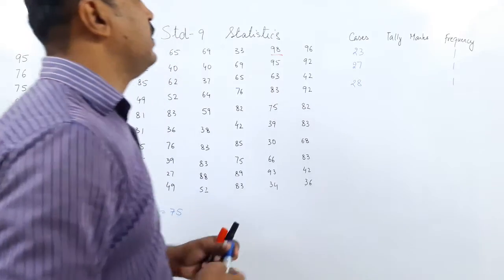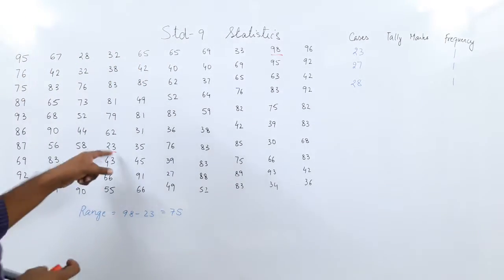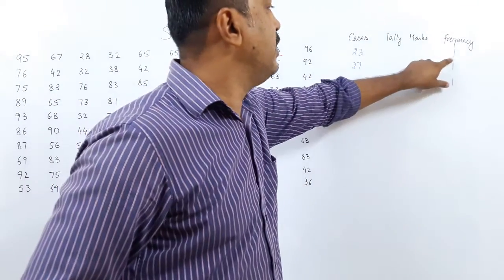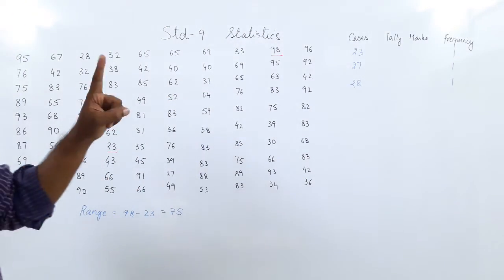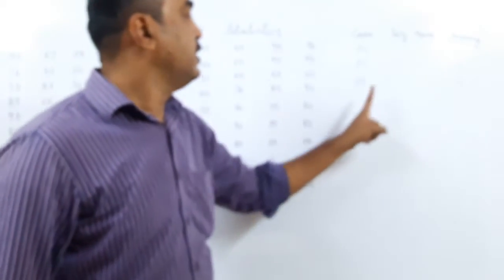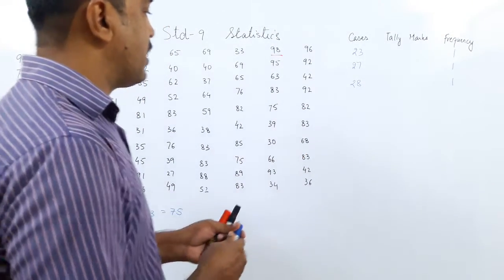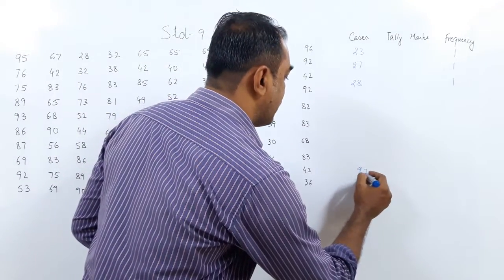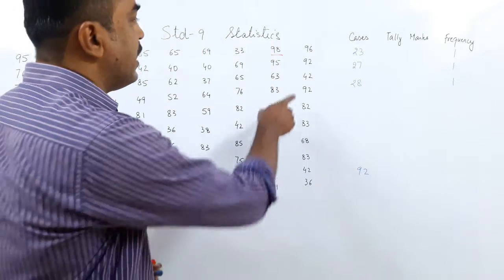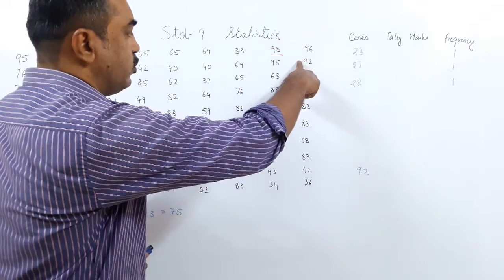Now what does frequency mean? 23 has occurred only once, so the frequency is 1. 27 is 1 because it has occurred only once. 28 has occurred only once. But if we look at 92, this is the example. You can see 92 one time, 92 here two times.